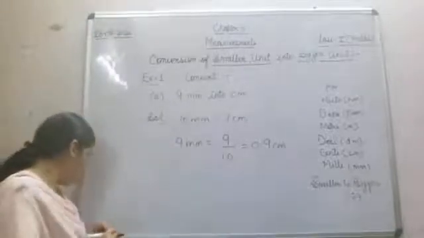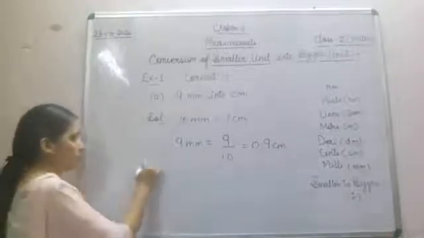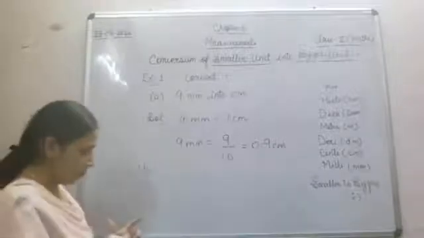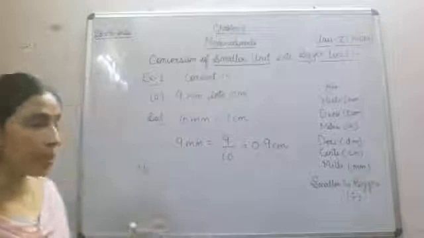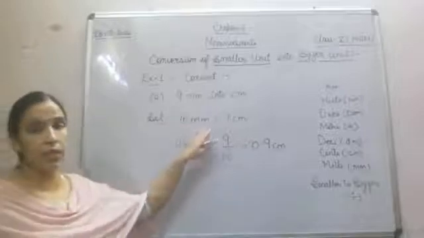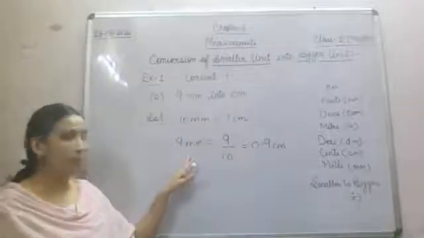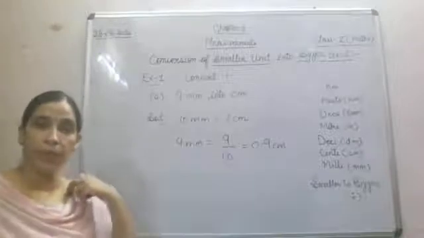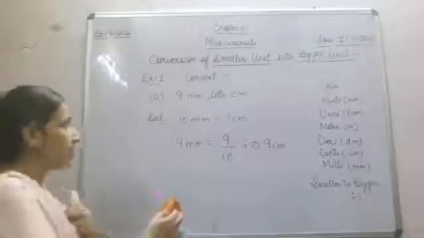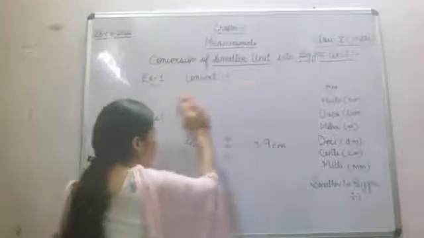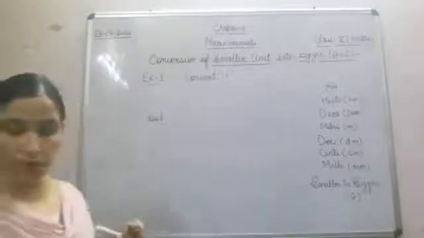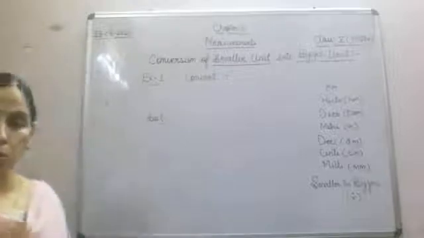Now what we will do here? B part. I'll erase A part. A part I think is clear to everyone. 9 millimeter into centimeter. Now 10 millimeter is equal to 1 centimeter. It means 9 millimeter is equal to 9 divided by 10, and that will become 0.9 centimeter. Now let's start B part. Today we are going to do conversion of all, that smaller to bigger only.